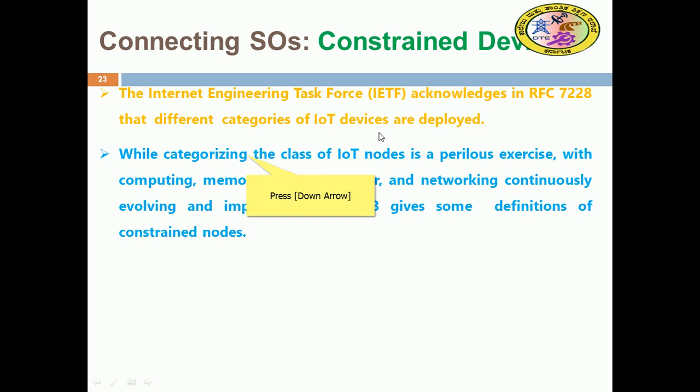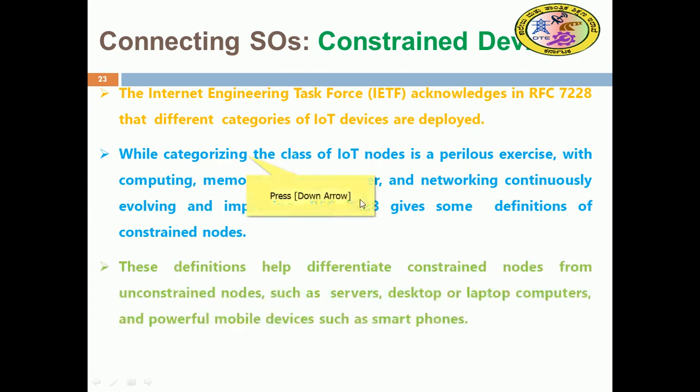IoT wants to connect smart devices, especially constrained devices. In that case, RFCs are going to be revamped to a larger extent, though they are designed by the IETF, and later people use them. It addresses various attributes: computing, memory, storage, power-related issues, and networks continuously evolving.